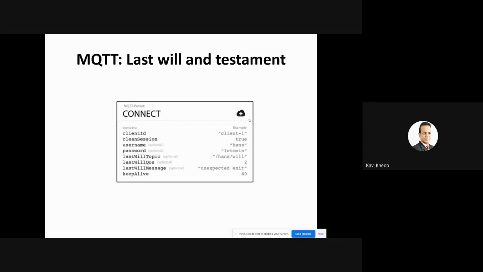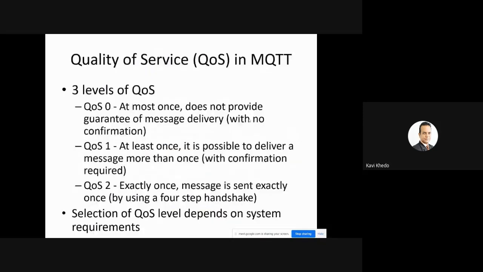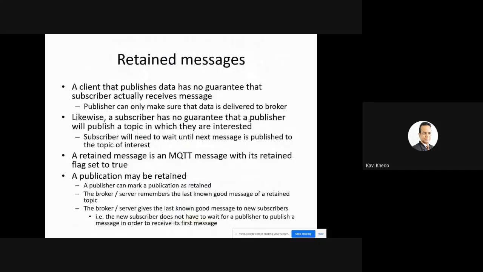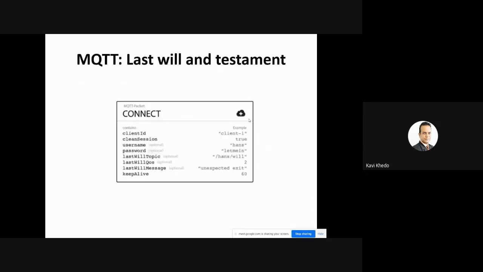So this is a third characteristic. We have seen QoS, we have seen retain, we have seen last will. Recall this very well. These are technical things, but you will definitely be assessed on those characteristics of MQTT.